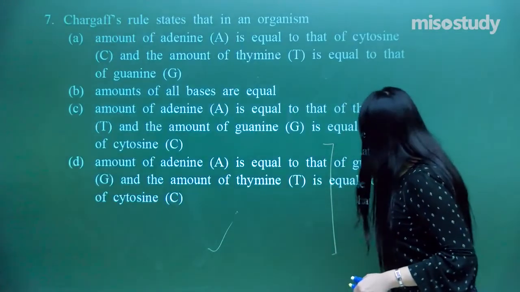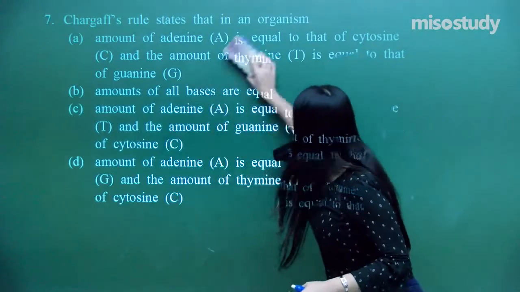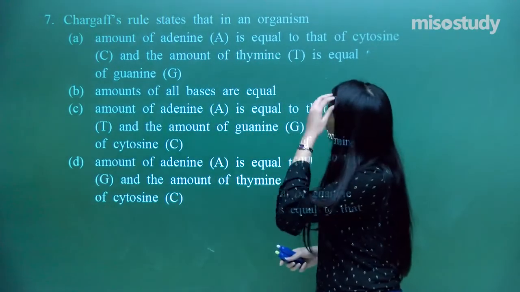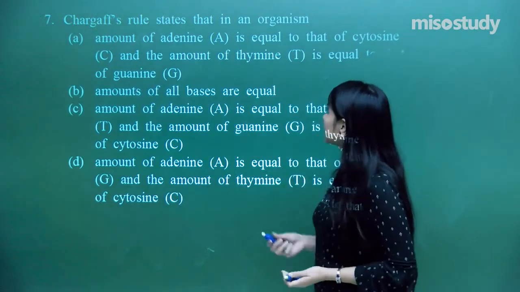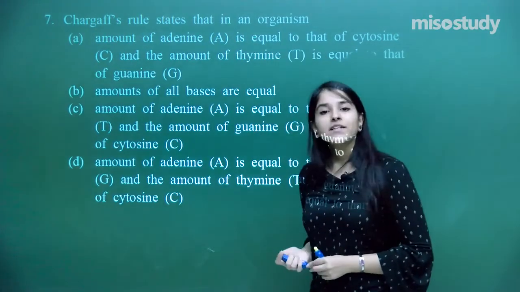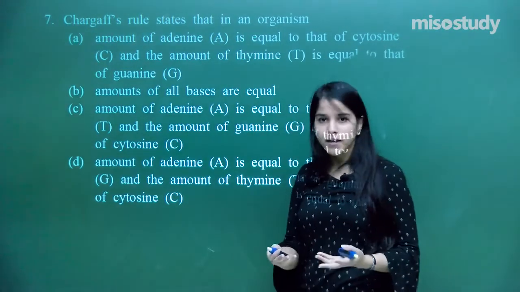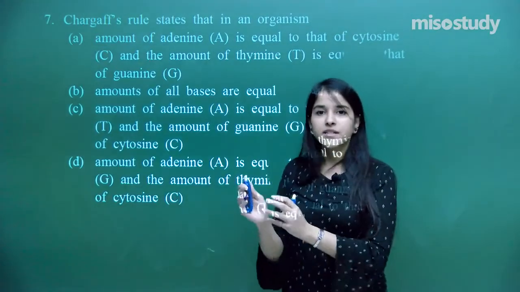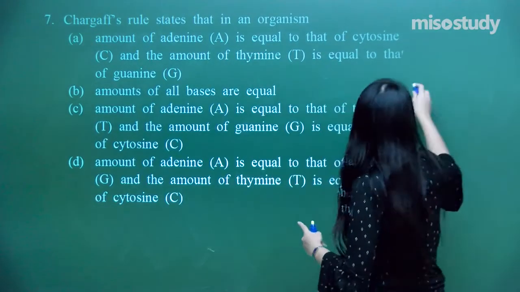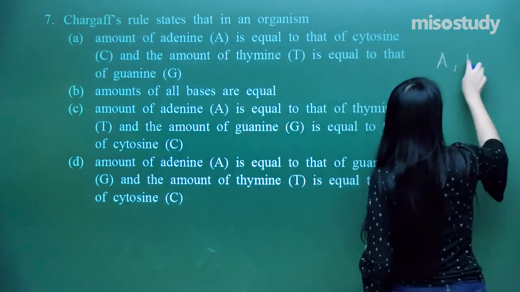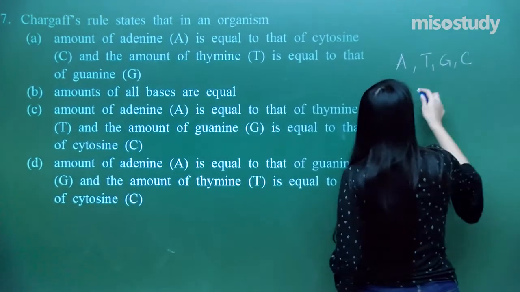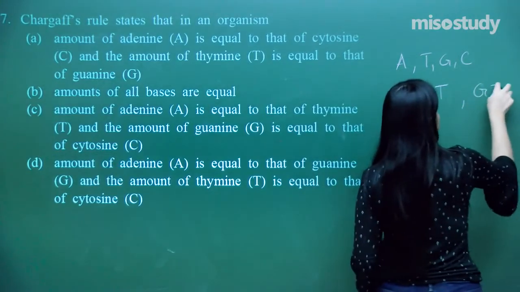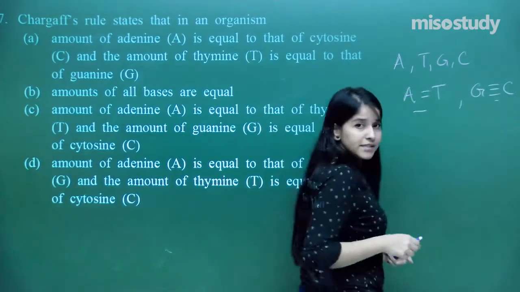Let us move on to number 7. Chargaff's rule states that in an organism... So what is Chargaff's rule? Chargaff was a scientist who told us about the molar quantities of the bases. What kind of bases are present in the DNA? A, T, G, C. As we all know, A is linked with hydrogen bonds with T, and G is linked with hydrogen bonds with C.